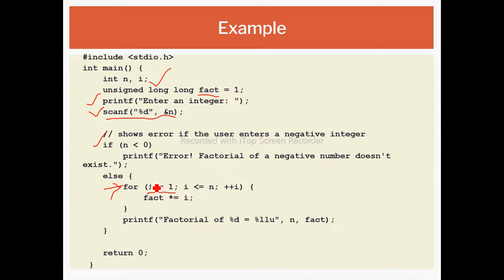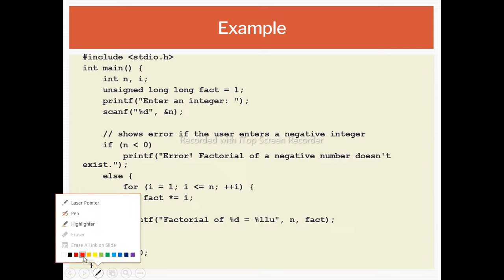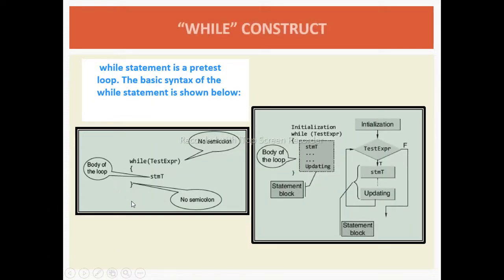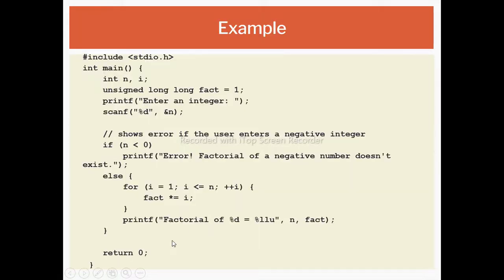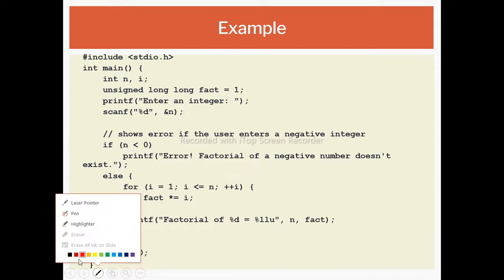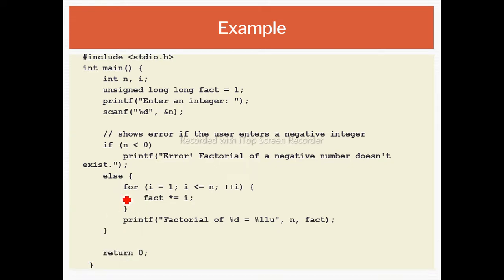Next, for this particular variable we check the condition, whether that value is less than or equal to n. If it is true, then we perform the block of statement, that is fact *= i.